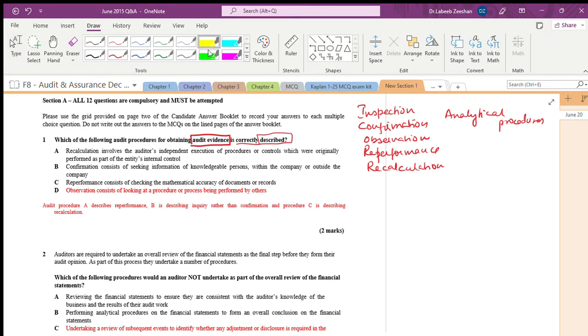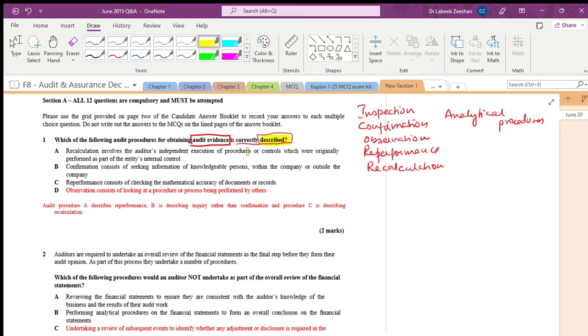They are asking whether the explanation they have described is right or not. Confirmation, recalculation, reperformance, observation are all audit procedures, there is no doubt in that. But which one is correctly described, that is what it asks.